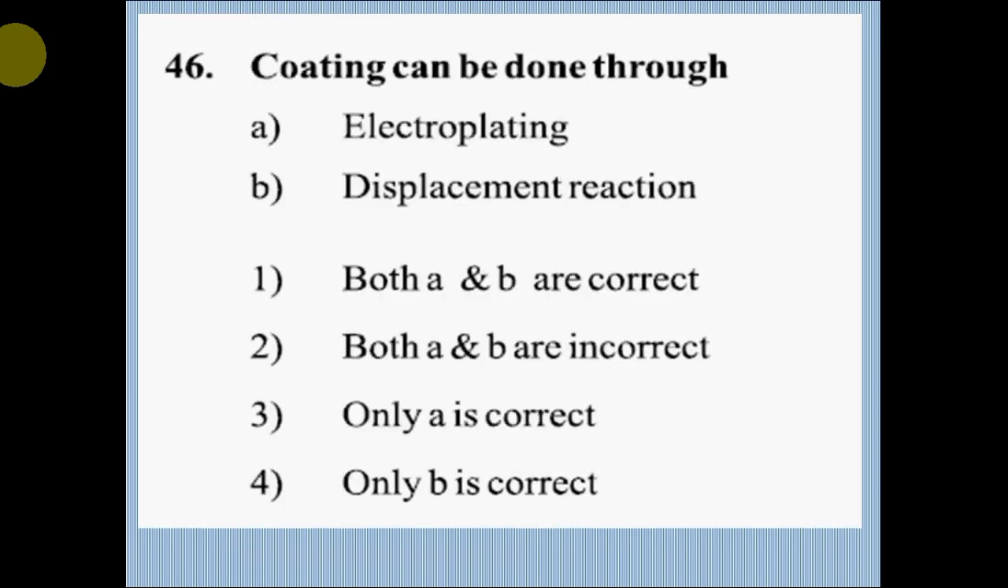Question number 46. Coating can be done through: A, Electroplating; B, Displacement reaction. Option 1, both A and B are correct; option 2, both A and B are incorrect; option 3, only A is correct; option 4, only B is correct. Correct answer is option 3, only A is correct.